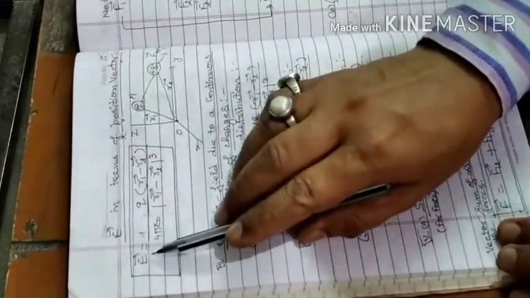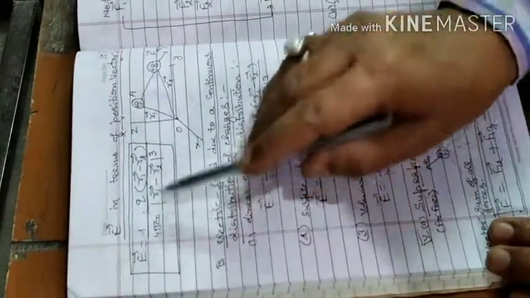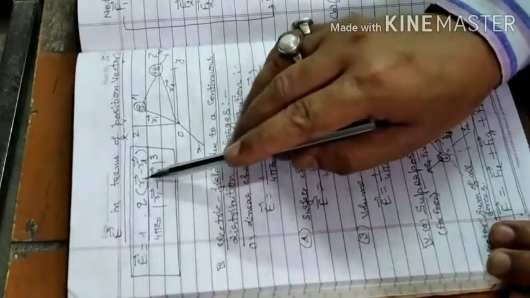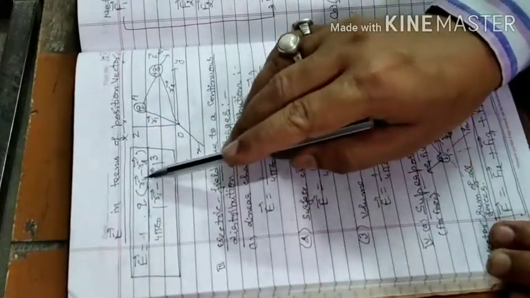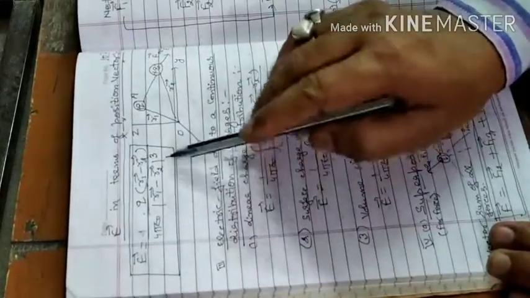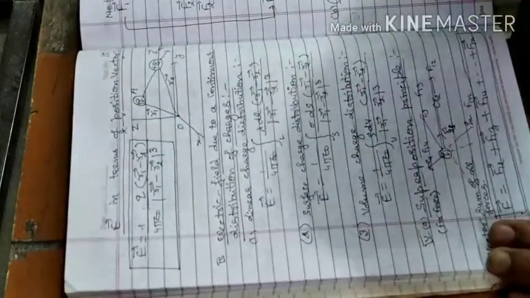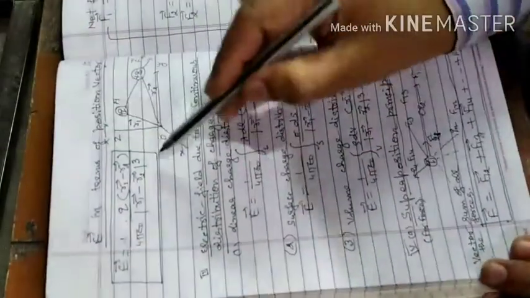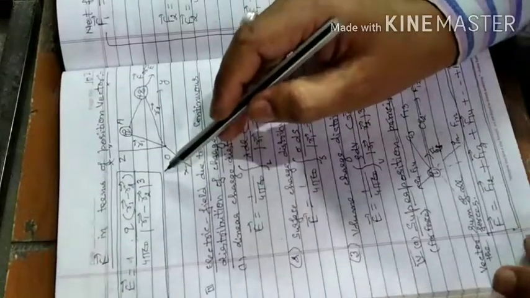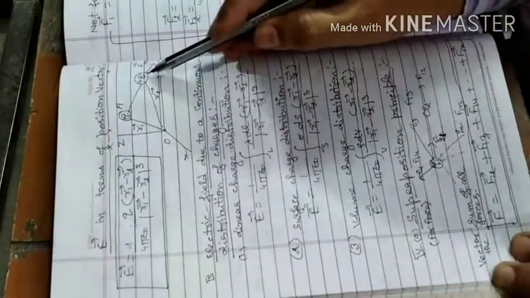Now we can easily write down the formula for the vector form of the electric field, that is E is equal to 1 upon 4 pi epsilon naught into Q, and within bracket vector R1 minus vector R2 upon mod of vector R1 minus R2 whole cube. So this is the expression for the electric field in terms of the position vector of plus Q and plus Q0.